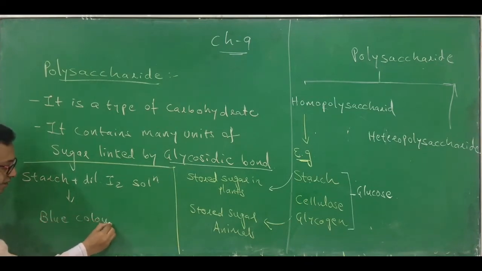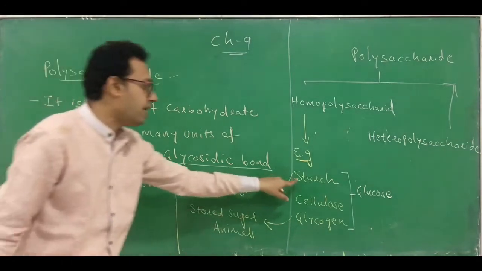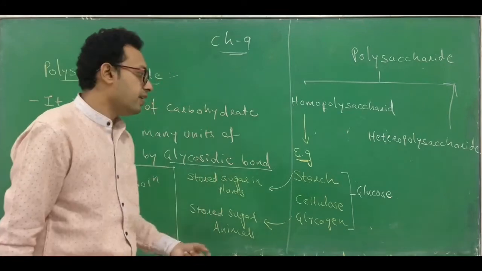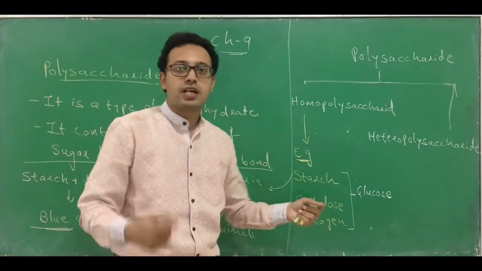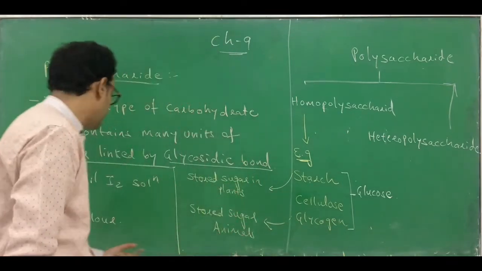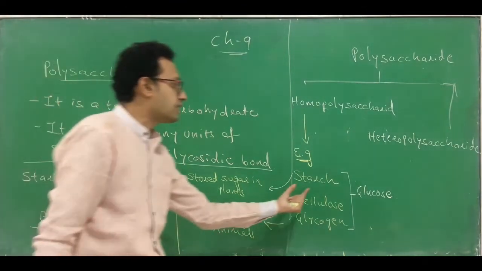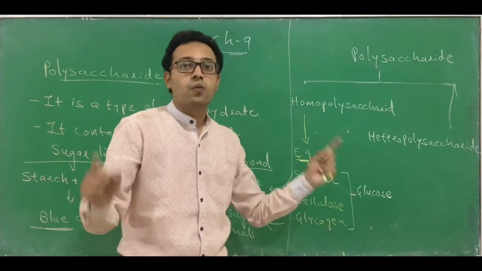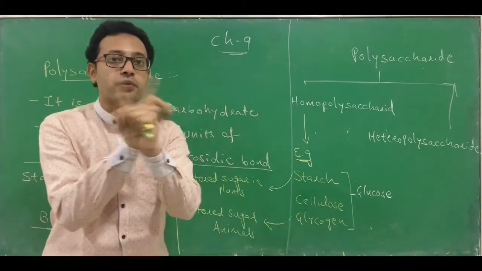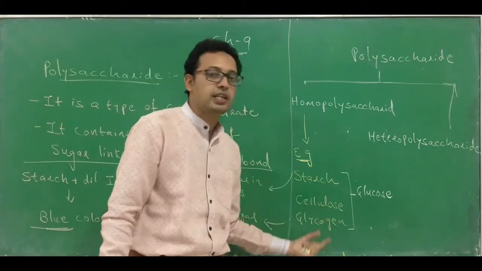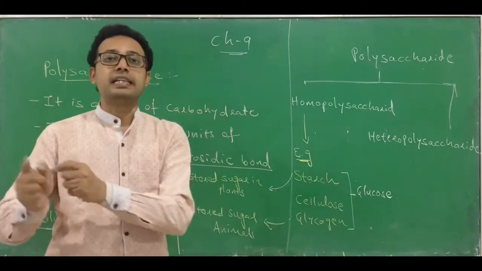This is an identification technique by which you can identify whether it's a starch or a cellulose. If it produces a blue color, it indicates it's a starch. Cellulose with dilute iodine cannot produce a blue color, and thus you can differentiate between starch and cellulose by a chemical test.